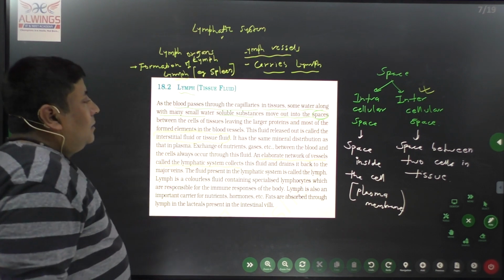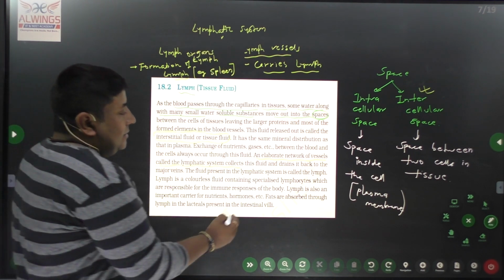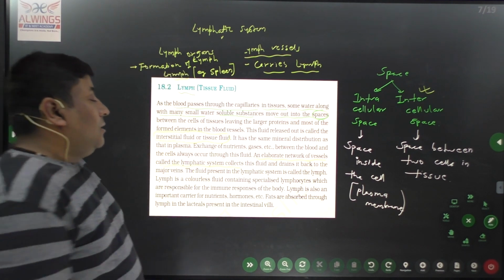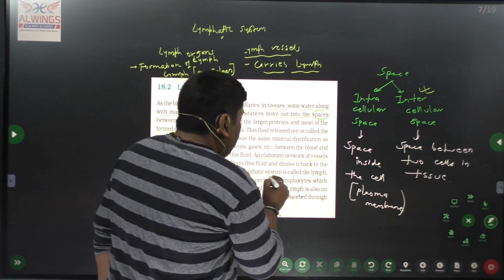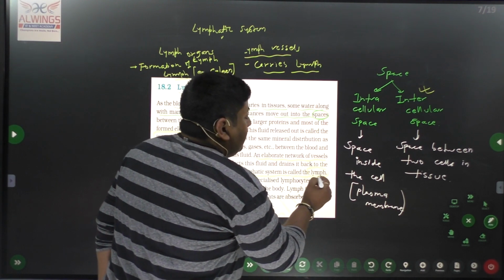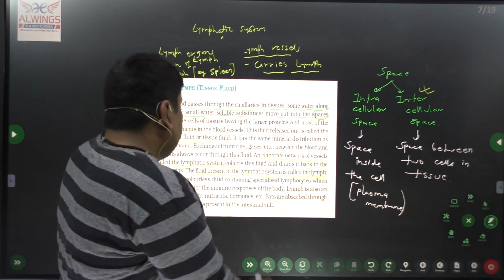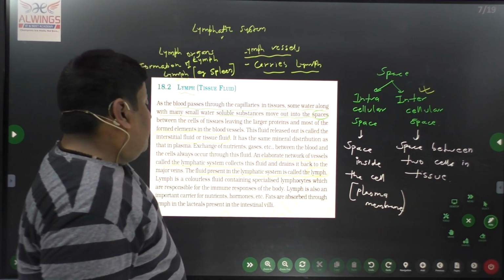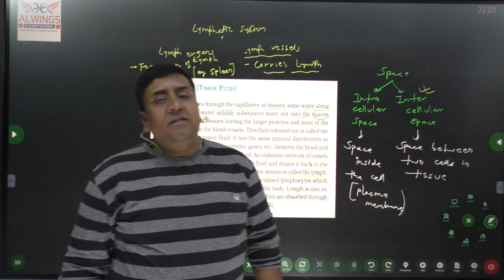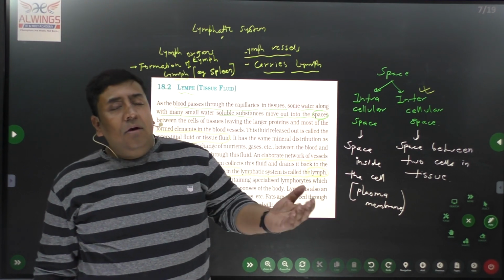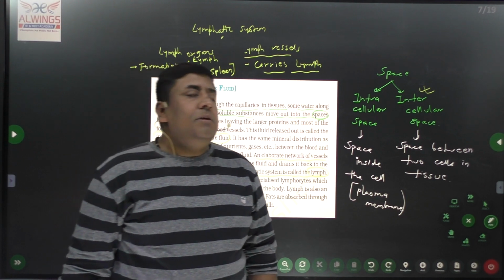Okay. Now next what they are saying here, the fluid present in the lymphatic system is called lymph. All the fluid which is present in the lymphatic system is called lymph. Here further, lymph is colorless, as obviously RBC is absent here. So along with RBC, hemoglobin is also absent.